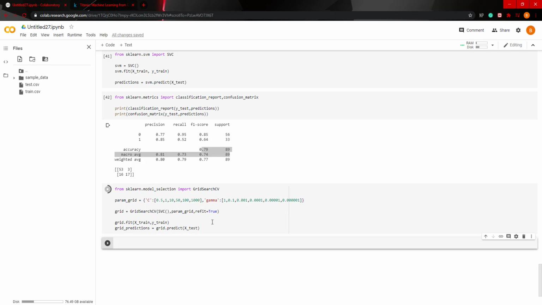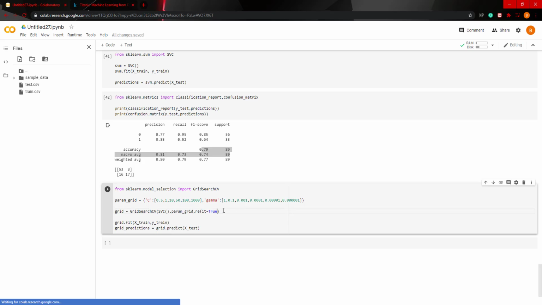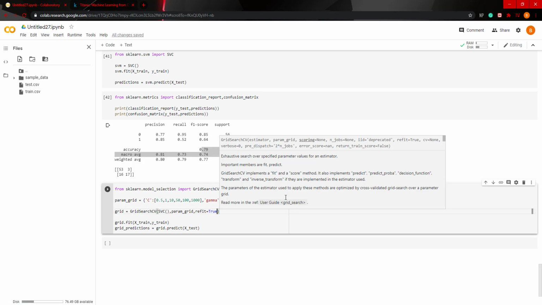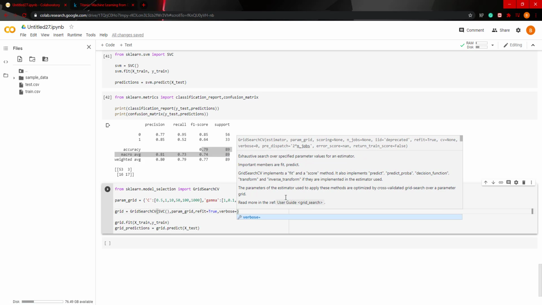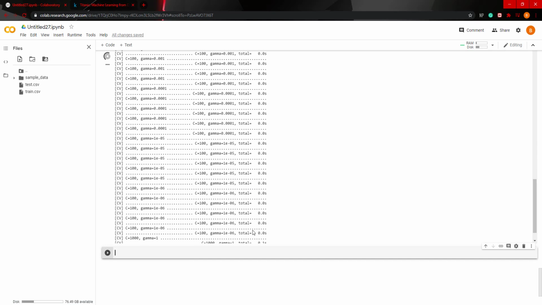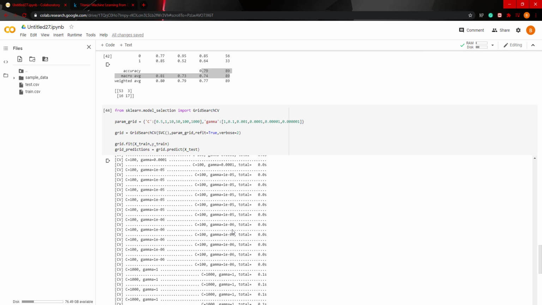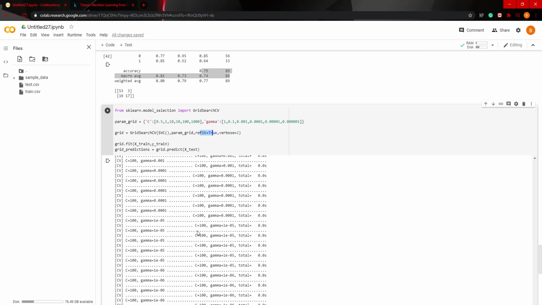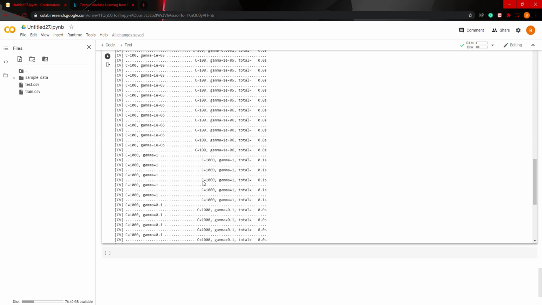Let's run that and see if we get an error. And we did not get an error. But I forgot one more parameter. To see what's going on, we can put verbose equals 2. And it's going through all the parameters we put in the lists for the gamma and the C. And it picks the best one. And then what refit does is it ensures that it uses those variables for when we're actually fitting the model to the data and predicting.